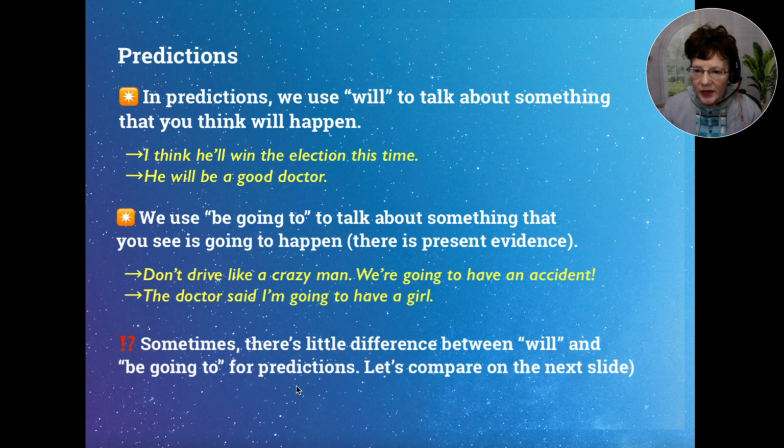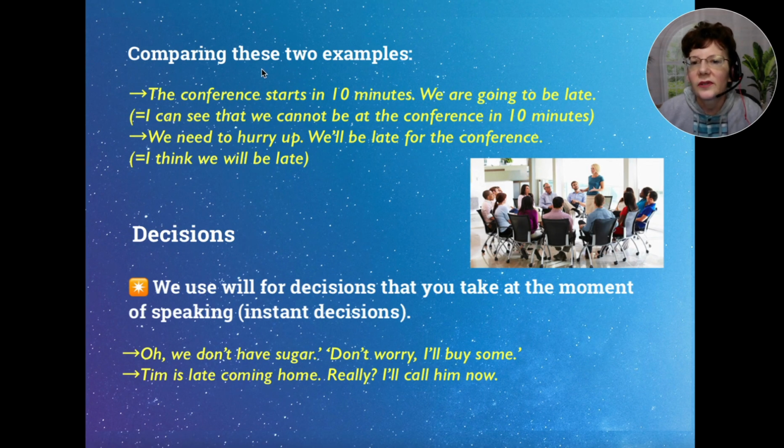Now sometimes there's little difference between will and be going to for predictions. So let's compare some examples on the next slide. Okay, the conference starts in 10 minutes. We're going to be late.